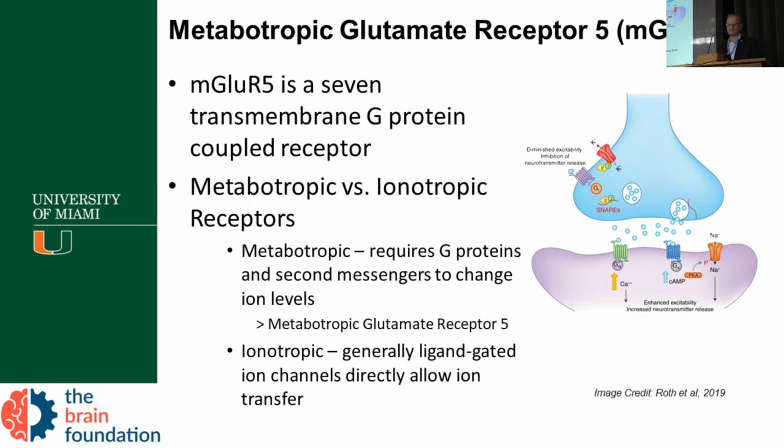So let's talk about mGluR5 receptor. I don't know if you have heard about this receptor, but it's a receptor that's very involved in various aspects of autism. So as you know, there is various types of receptor. They are ionotropic or metabotropic, and mGluR5 is a metabotropic receptor. And generally ligand-gated ion channel directly allow the transfer of ions, but in case of metabotropic, that require a G protein and a second messenger to change the transmission.